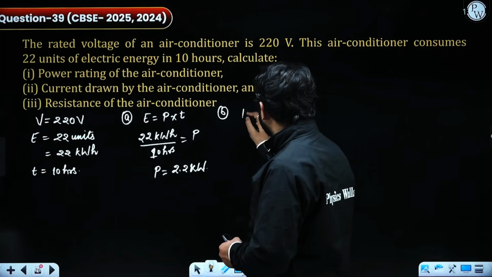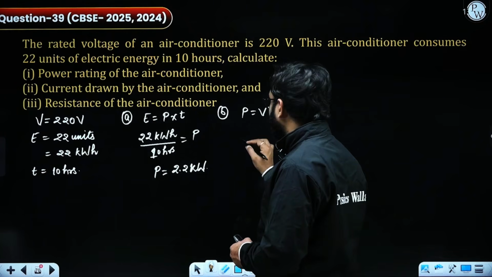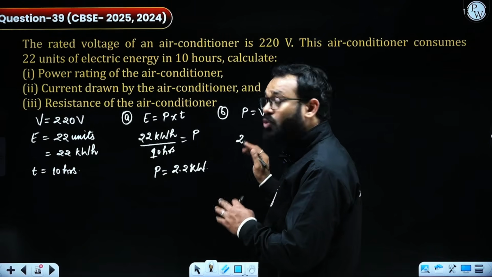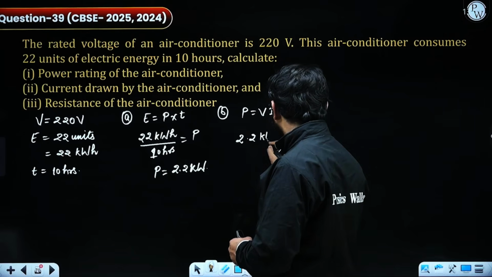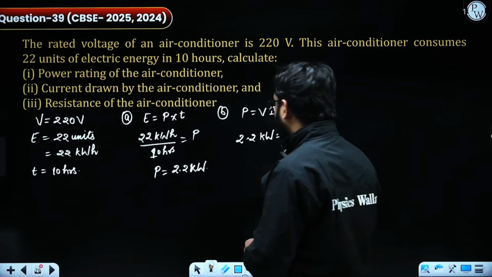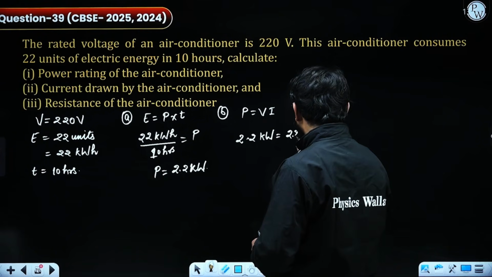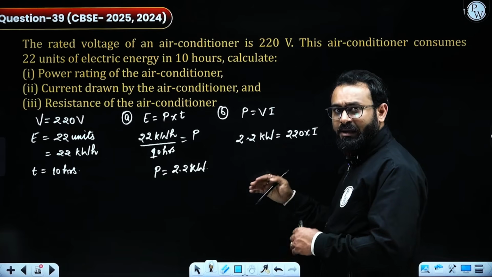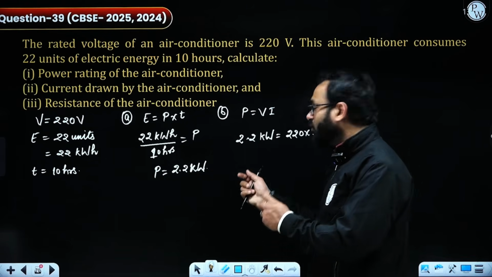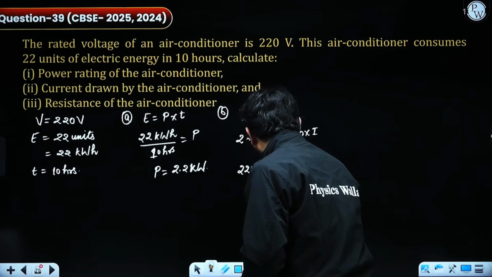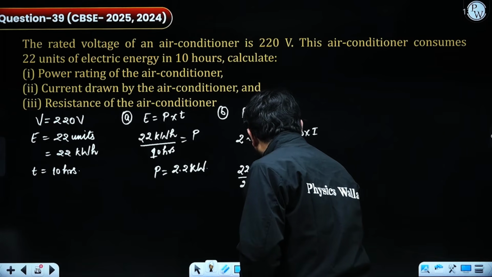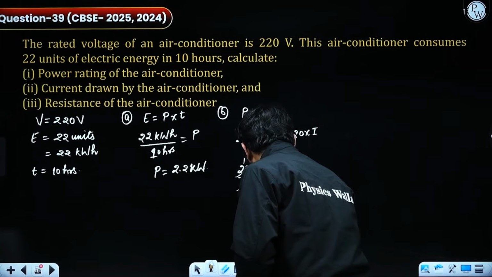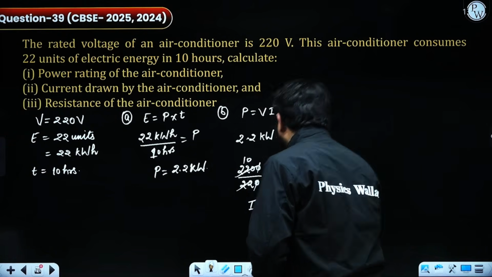Second thing, they're asking about the current drawn by the air conditioner. So we know the formula, that is power is equal to VI. The value of P that we have already evaluated is 2.2 kilowatt. V we already know is 220, and I need to calculate. Because it is given in kilowatt, I need to convert it into watt. So this is going to be 2200 divided by 220, that is equal to I. The 0s will get cancelled out, this will be 10. So I will be equal to 10 ampere.